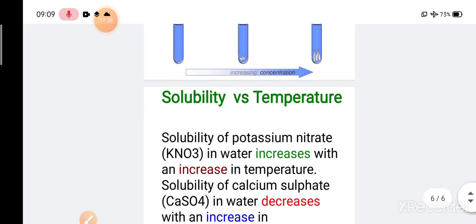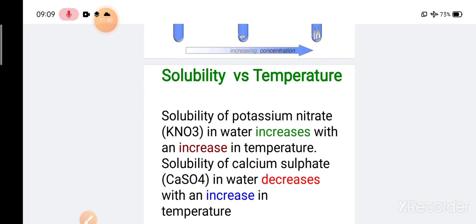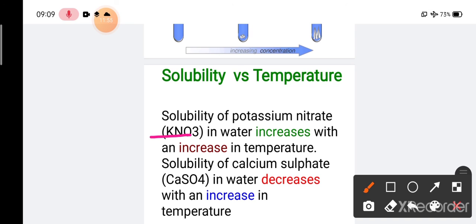So the last topic of today is solubility versus temperature. What is the relationship between the solubility and temperature? In certain cases we have observed that there is a certain relationship between solubility and temperature. The solubility of potassium nitrate, that is KNO3, in water increases with increase in temperature. When you increase the temperature, the solubility of KNO3 in water increases.